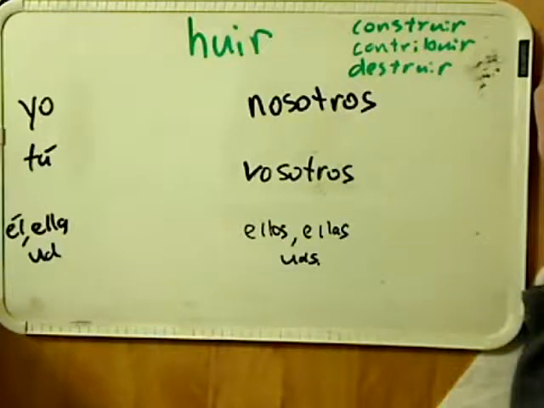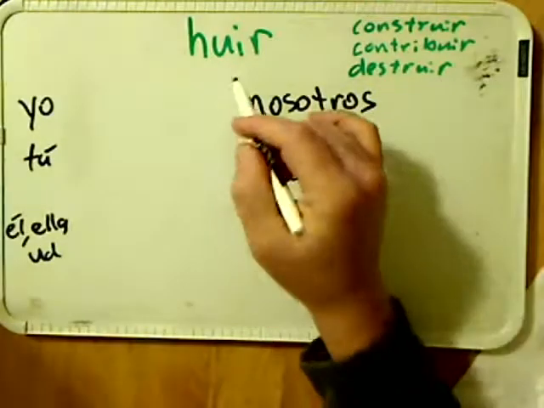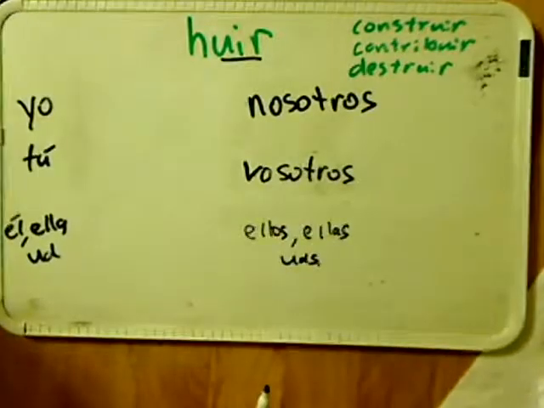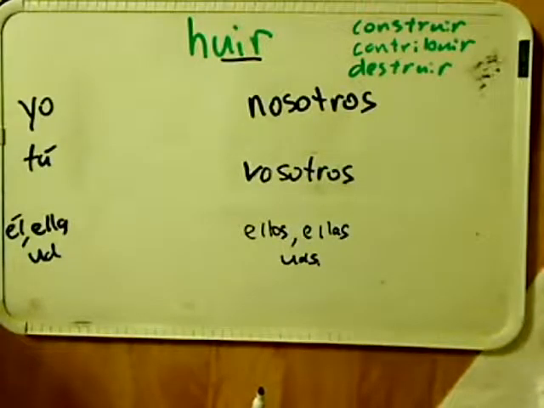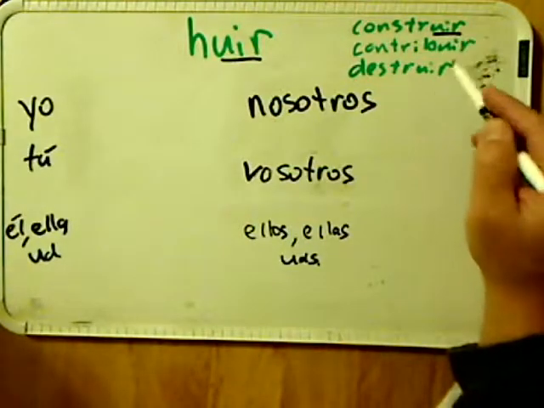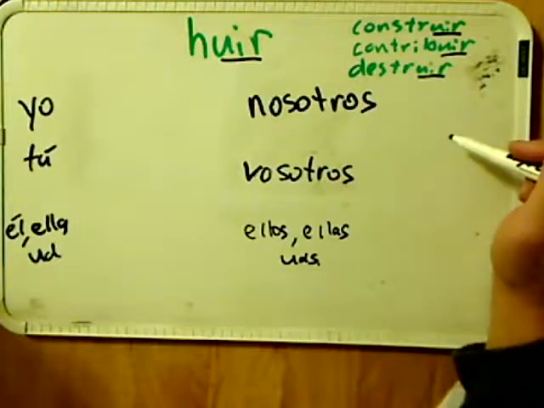A verb and verbs that are similar to the conjugation of the verb HUIR is HUIR. HUIR means to flee or to run away from. Other HUIR verbs that will follow this type of conjugation are construir, contribuir, destruir, and the list is actually quite long.